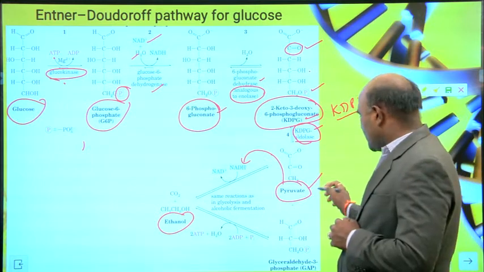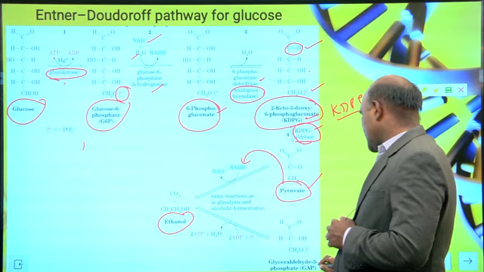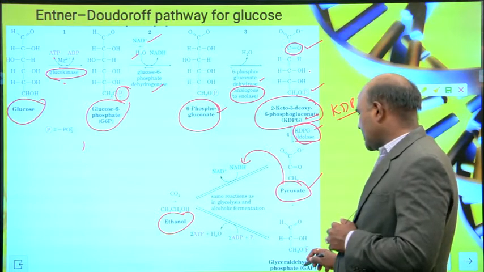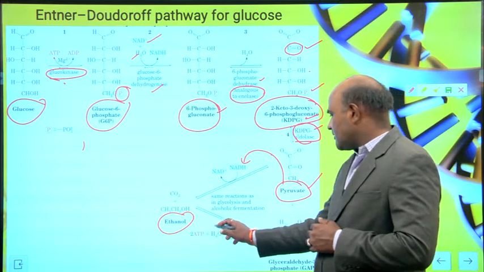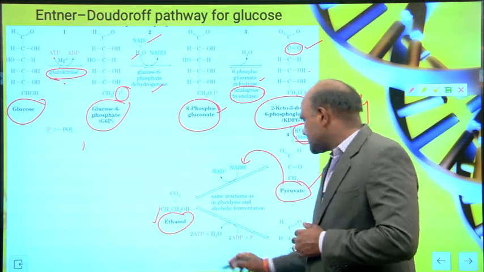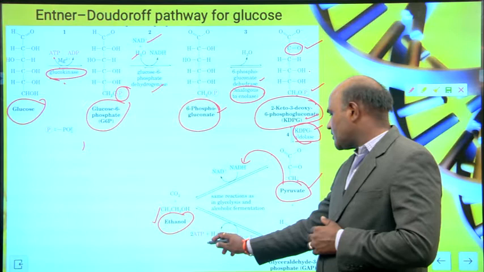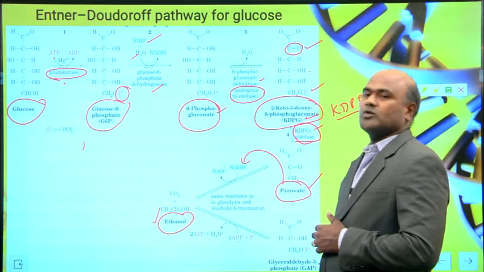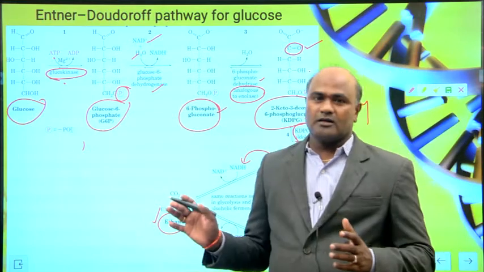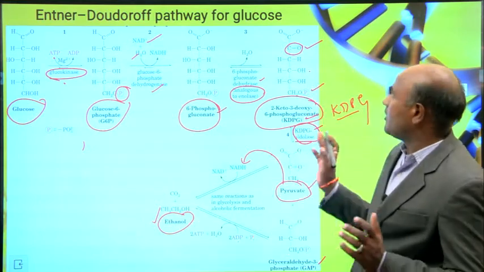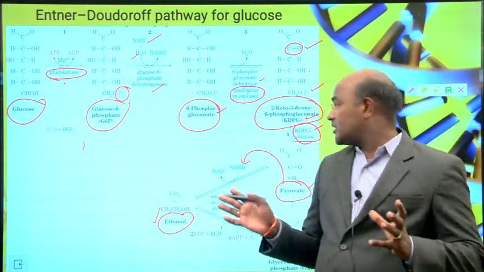And again pyruvate reacts with glyceraldehyde 3-phosphate and produces ethanol. 2 ADP are converted into ATP and H2O. So this is the ED pathway, the Entner-Doudoroff pathway. So glucose is converted into ethanol.